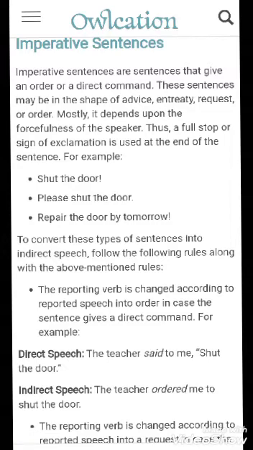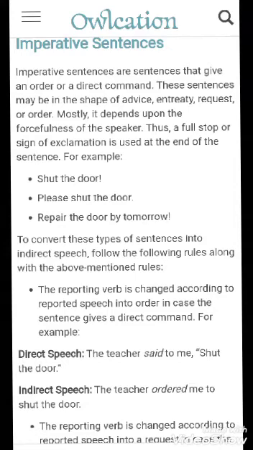So these are imperative sentences. For example, shut the door, please shut the door, repair the door by tomorrow. These are some of the examples of imperative sentences. We put an exclamatory mark or full stop at the end of imperative sentences. So we shall learn about converting them into indirect speech.